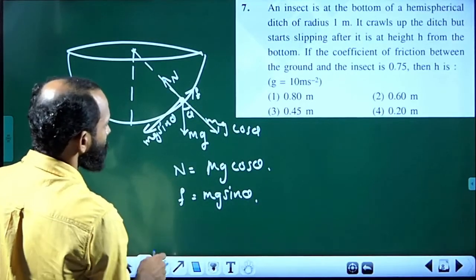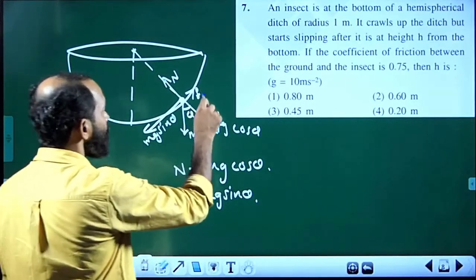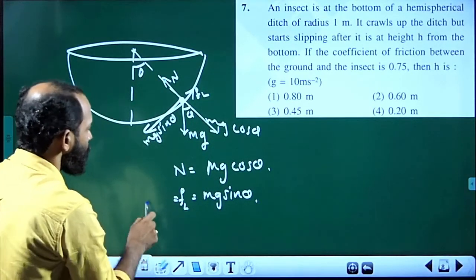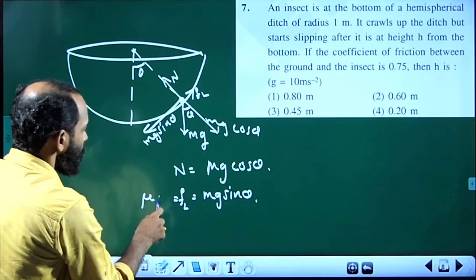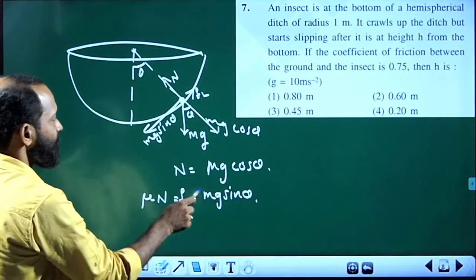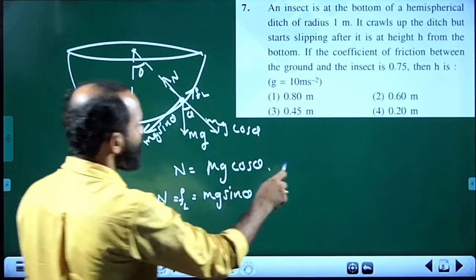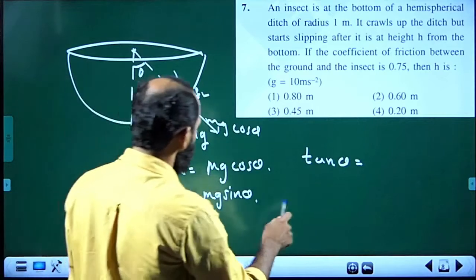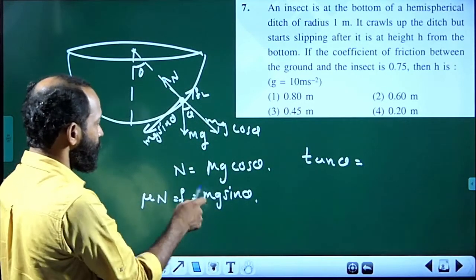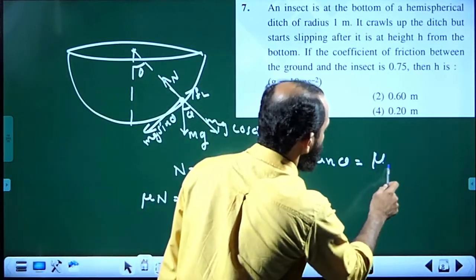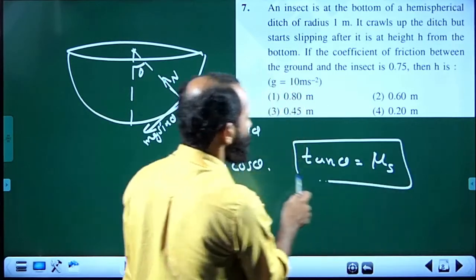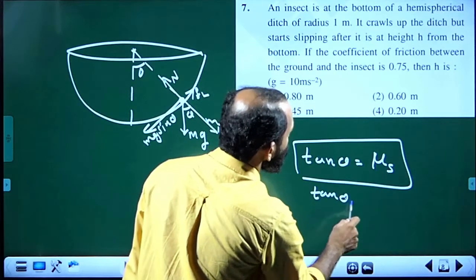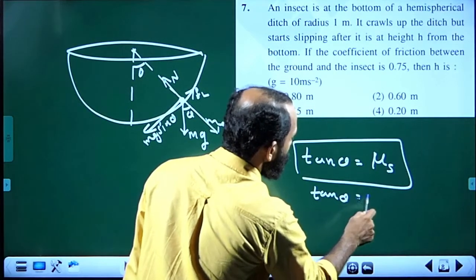But we know the limiting frictional force is there where the angle theta is maximum, where the limiting friction is equal to mu times normal reaction. On dividing we get tan theta is equal to mu, since sin theta by cos theta is tan theta. N cancels, tan theta is equal to mu s, where mu s is the coefficient of static friction. So here tan theta is equal to mu s, which is 0.75, that is 3 by 4.